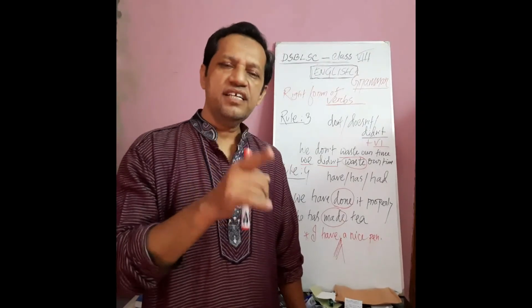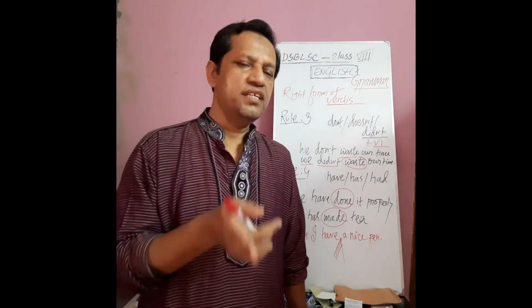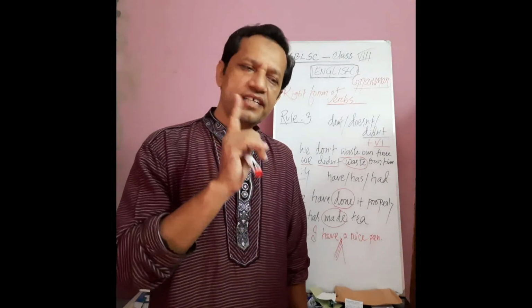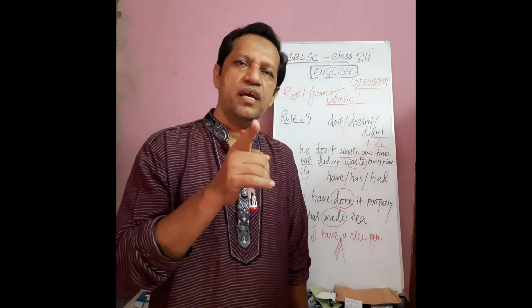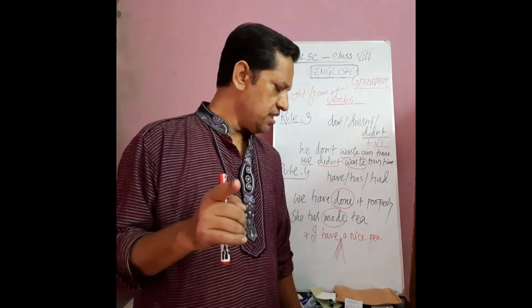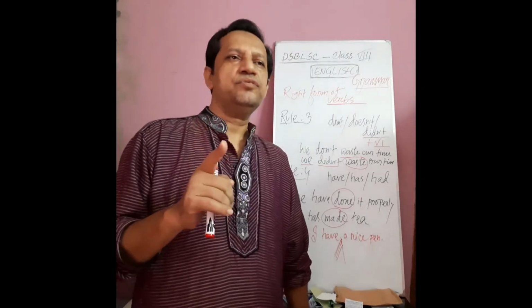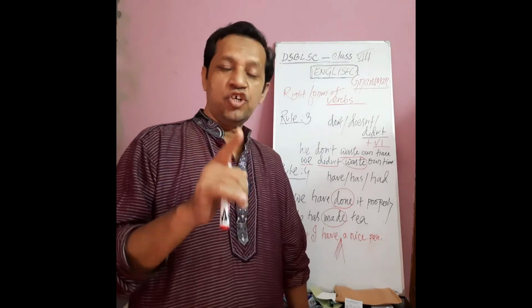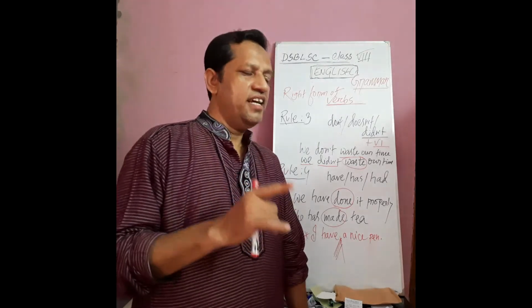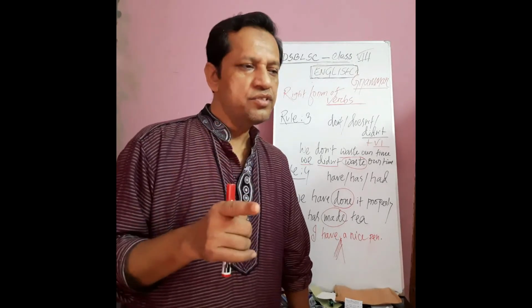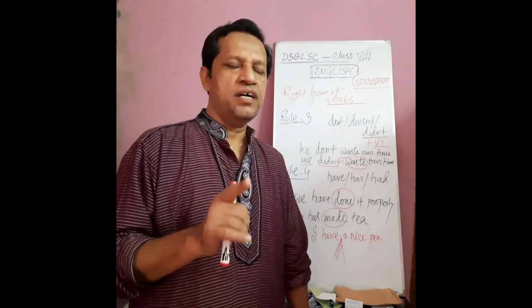She has a doll. Here she is the subject, has is the main verb, and a doll is the object. So when there is no main verb after have, has, or had, then have, has, or had will be used as a main verb.